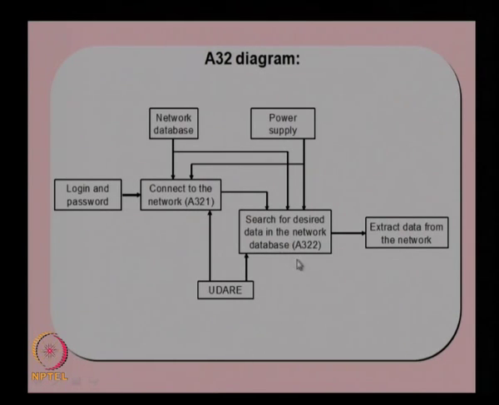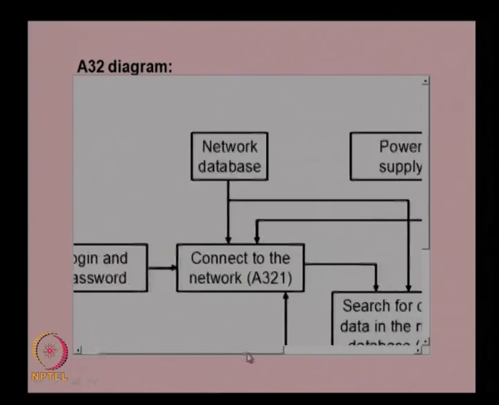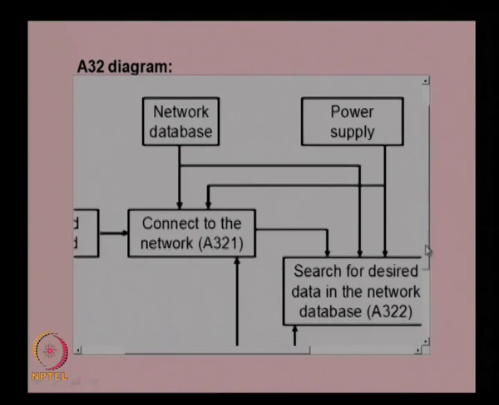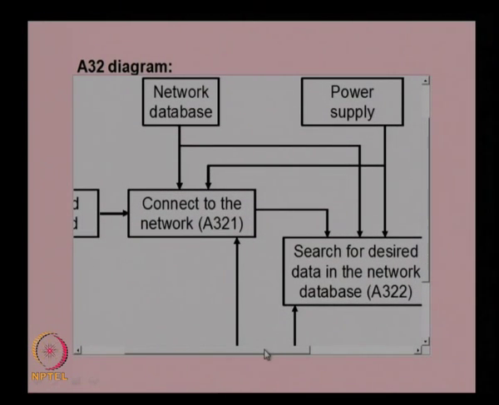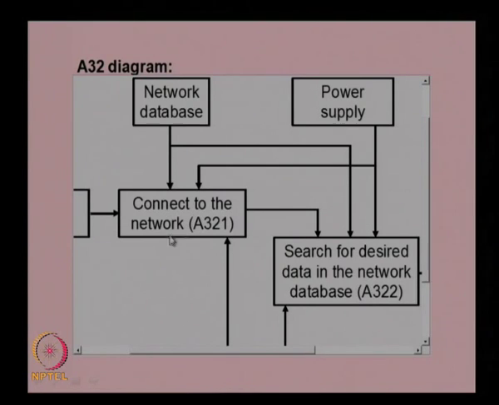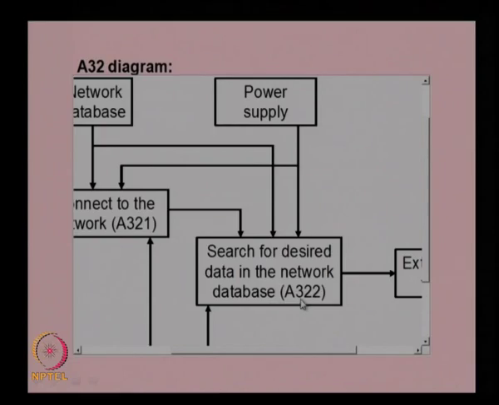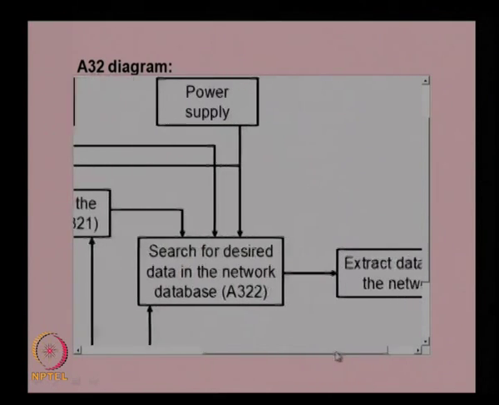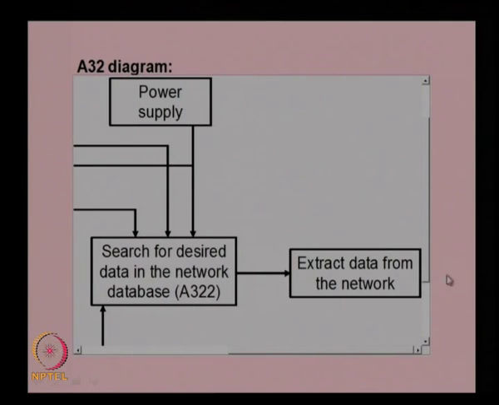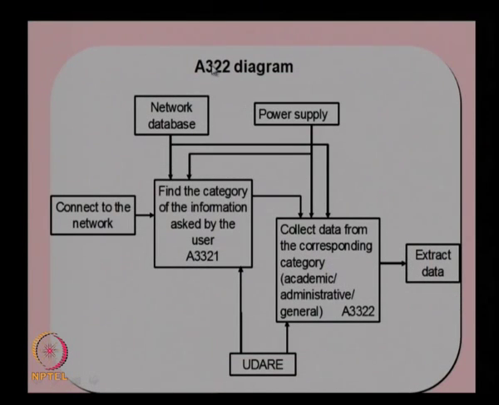So, A321 or A322 can be decomposed into a level 3 diagram, and this actually shows the detailed explanation of the previous one, the A32 diagram. So, connect to the network is A321 and search for desired data in the network is A322, and the output is extract data from the network. So, we will go to the next level of decomposition where A322 is decomposed into its sub functions.